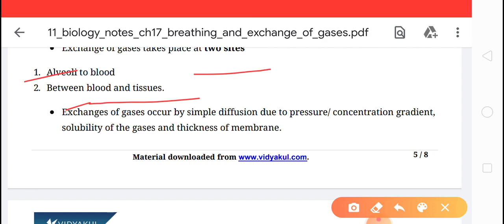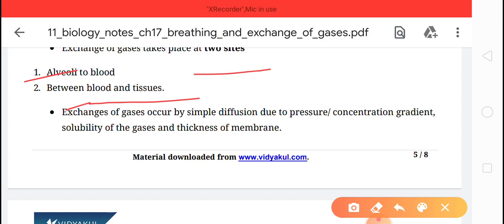And second, that is carbon dioxide. The carbon dioxide that occurs in the tissues goes through the tissues to the alveoli, and through the alveoli it goes to the atmosphere when the atmospheric pressure is negative as compared to the intrapulmonary pressure. Okay, so this is about exchange of gases that we have discussed.